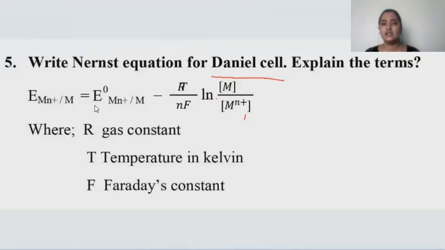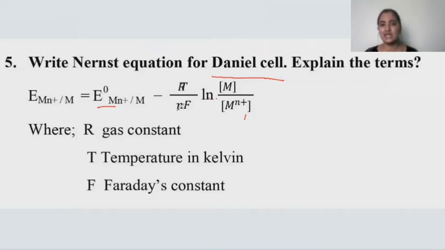And then what is this E naught cell? E naught cell ಏನನ್ನ ಡಿನೋಟ್ ಮಾಡ್ತಾ ಇದೆ ಮಕ್ಕಳ? Here if you consider the E naught cell, it is the standard electrode potential of that cell. Standard electrode potential of that cell na ನಾವು E naught cell ಅಂತ represent ಮಾಡ್ತೀವಿ. And here R is a universal gas constant and T means temperature in Kelvin. Temperature must always be expressed in terms of Kelvin.